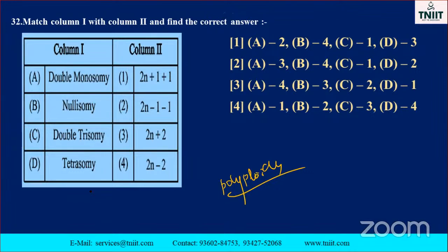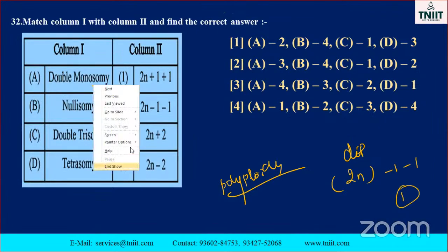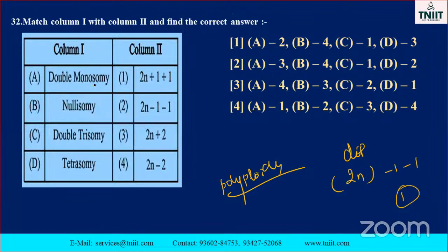Double monosomic. Where is the double monosomic? For example, 2n is called the diploid nature, isn't it? Monosomic means a single chromosome only. Double monosomic means what? 2n minus 1 minus 1. So the option is A, the second one. See that, A is the second one, here only. So automatically that comes as the answer.